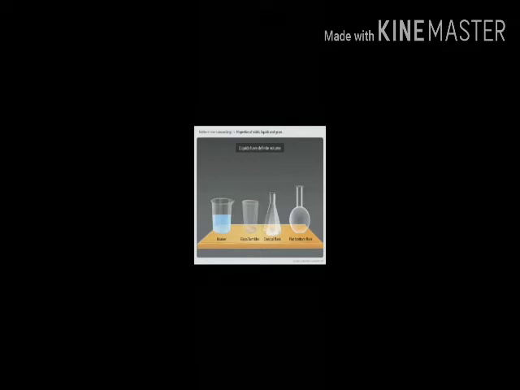This can be shown by performing the experiment. Take some water in a beaker and mark the level of water in it. We will find that water takes the shape of the beaker. We pour this water from the beaker into other containers of different shapes one by one.